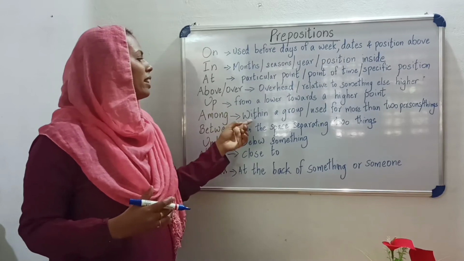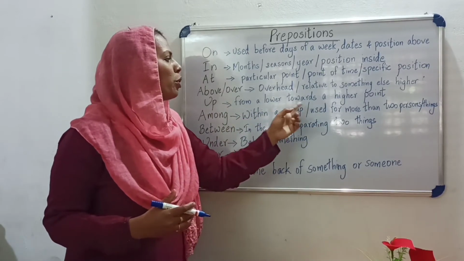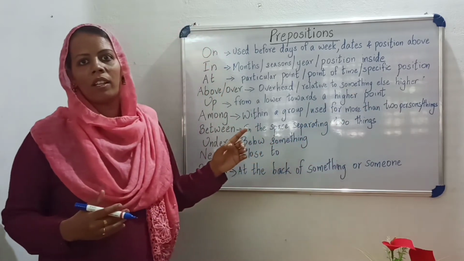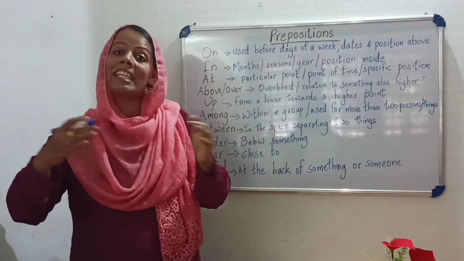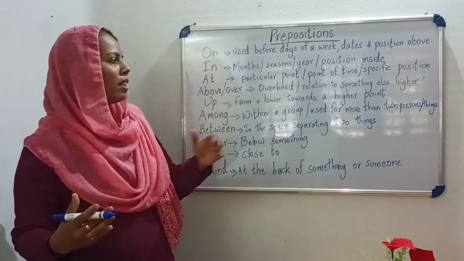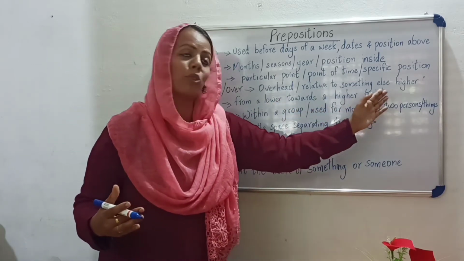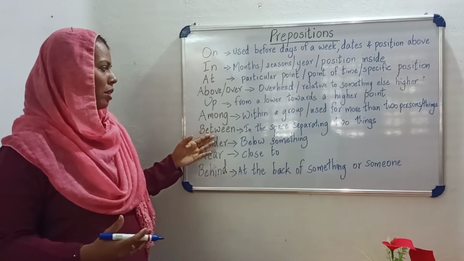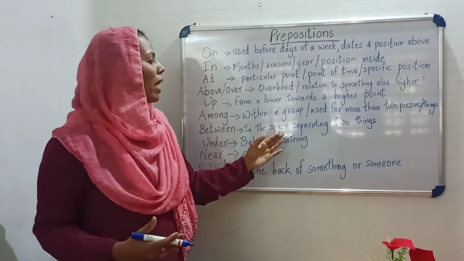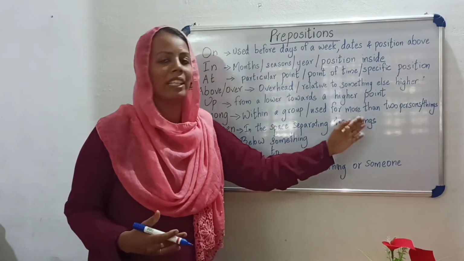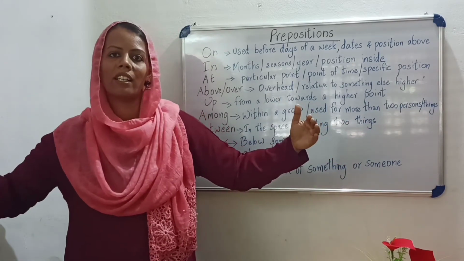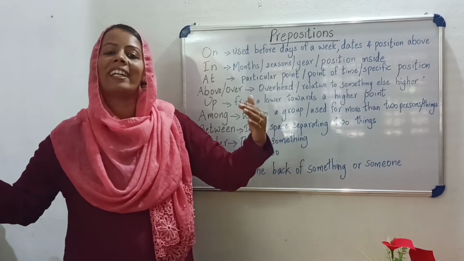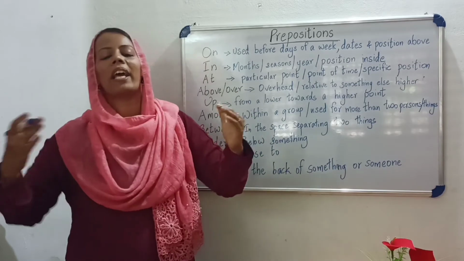Among means within a group or used for more than two persons or things. The boy is seen among his friends. Means used for more than two persons, or within a group. Then between. Between means in the space separating two things. If two things are there, between that something else. For example, the child is sitting between his parents.